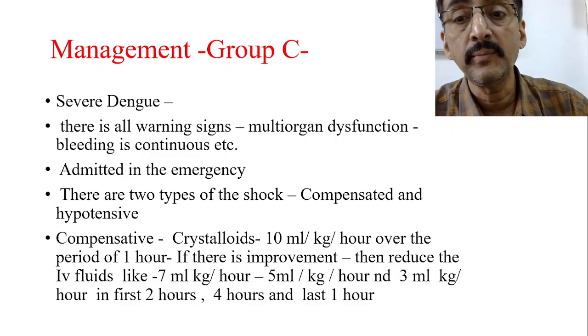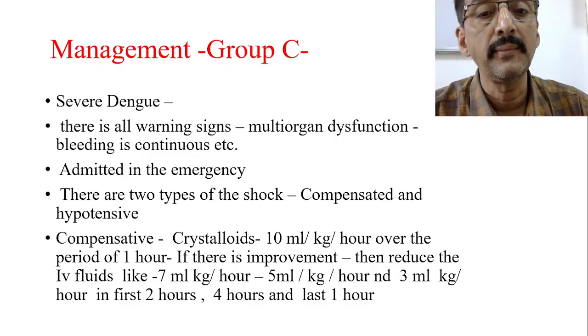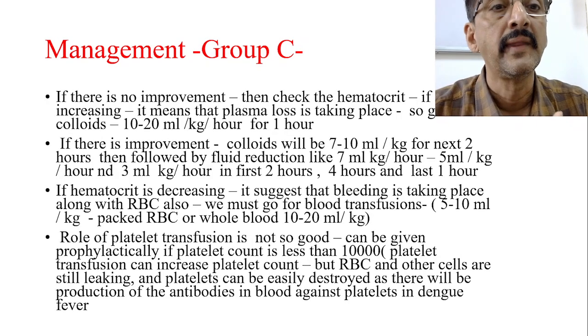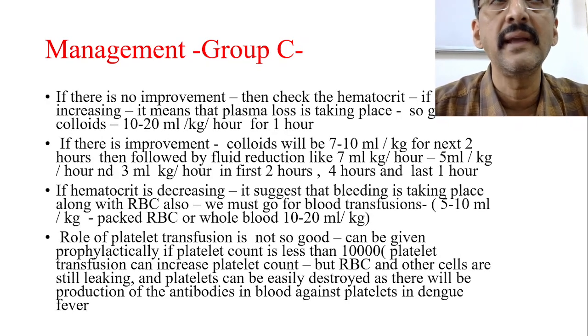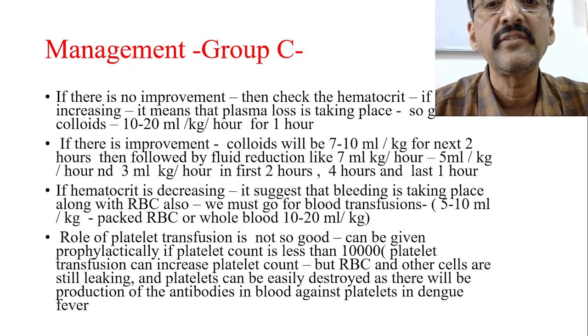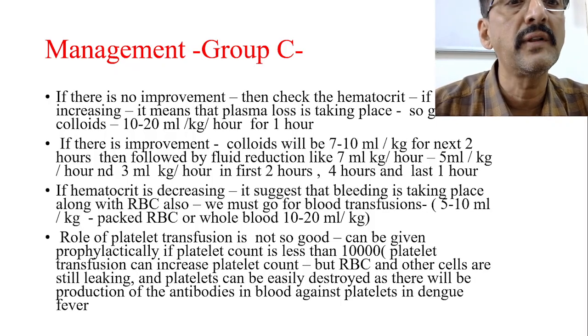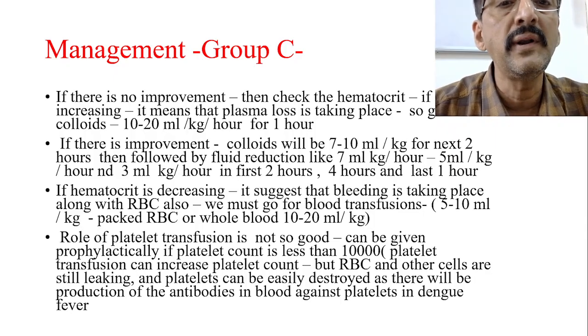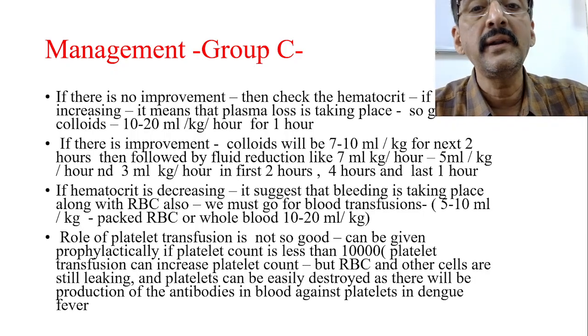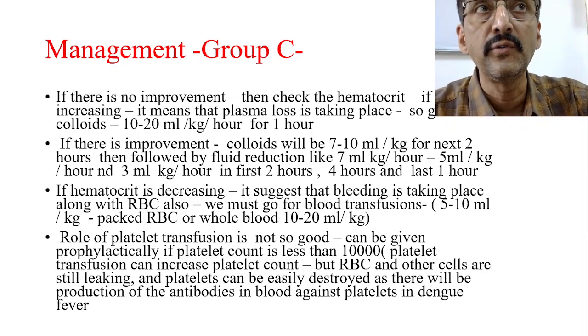And if there is an improvement, then reduce the fluid like 7 ml, 5 ml and 3 ml for 2, 4 and 1 hour. And if there is no improvement, then check the hematocrit value again. If it is increasing, it means that plasma loss is taking place. So go for the colloids, 10 to 20 ml per kg per hour for 1 hour. And if there is improvement, then colloids will be reduced further.